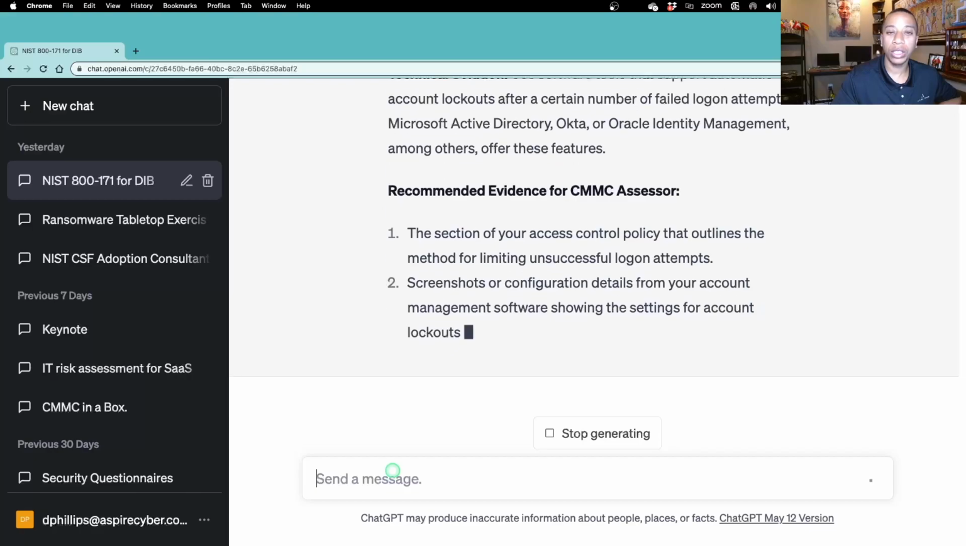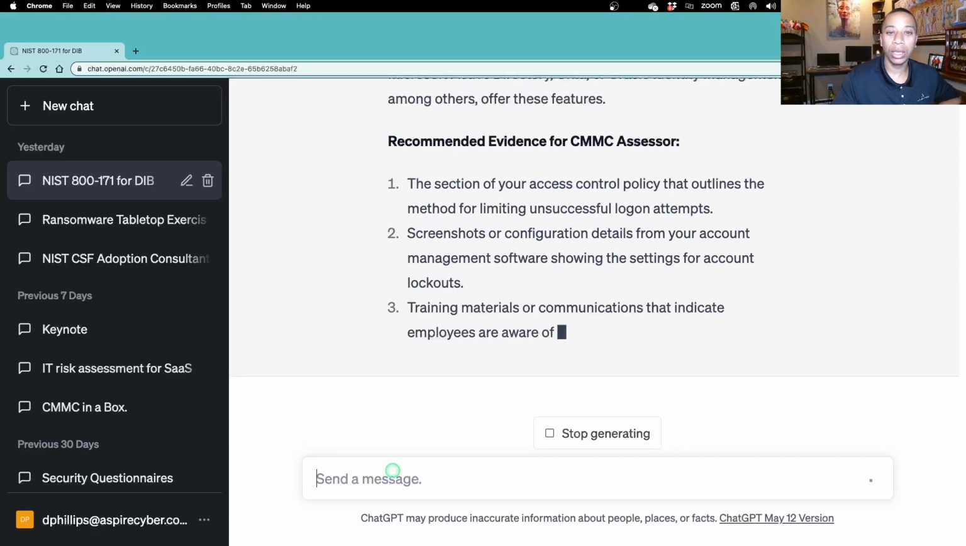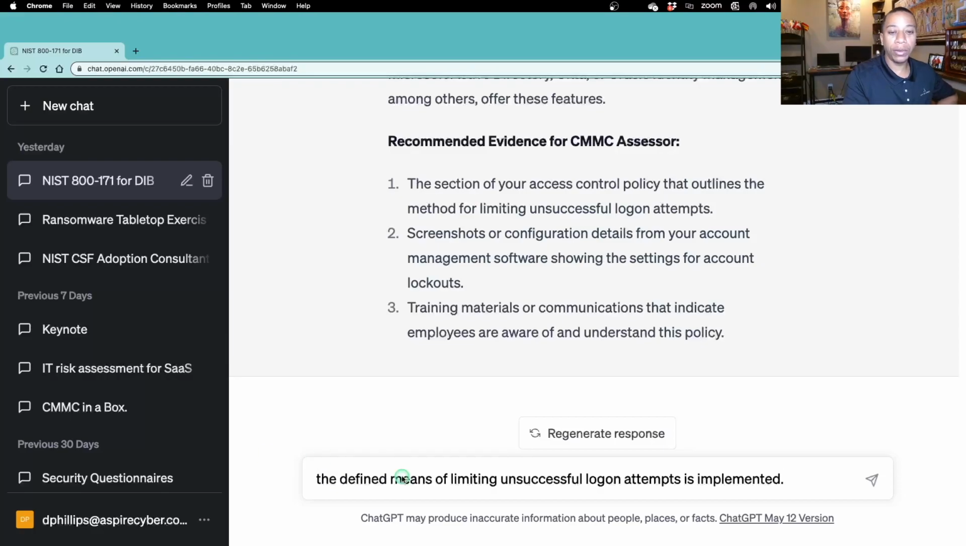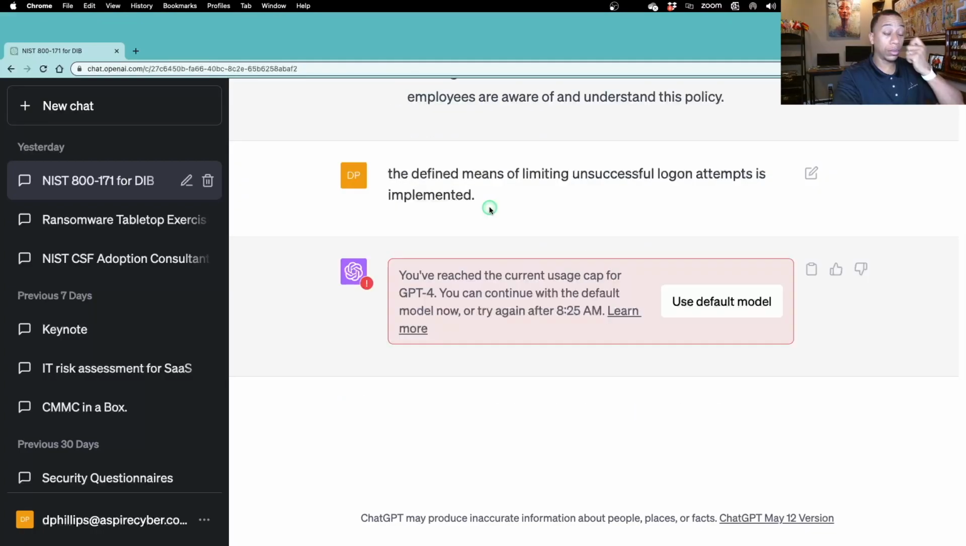Have that section of our access control policy that references lockout, screenshots of the configuration, and also training material. Make sure that employees are aware. Okay, the second assessment objective: the defined means of limiting unsuccessful login attempts is implemented.